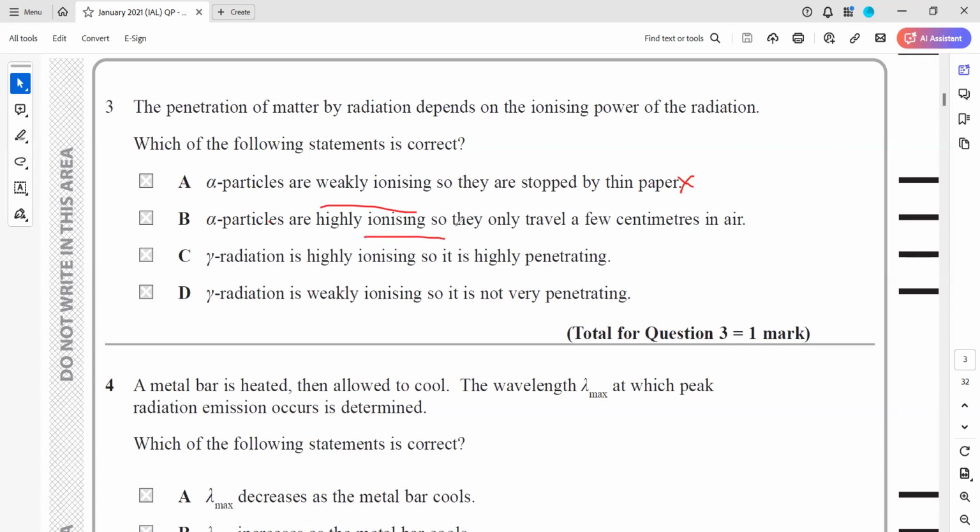So alpha are highly ionizing, so they travel a few centimeters in air. That is correct. Gamma is highly ionizing. No, it's not. Highly penetrating is correct, but not ionizing. And gamma is weakly ionizing and not very penetrating. That is wrong. Weakly ionizing is correct, but they have a large penetration or range. So B is the right answer.